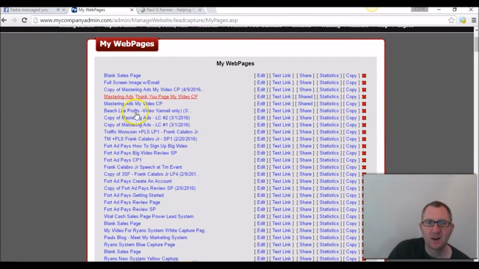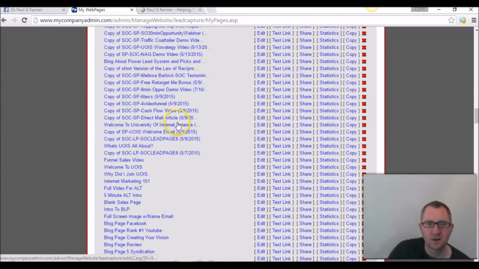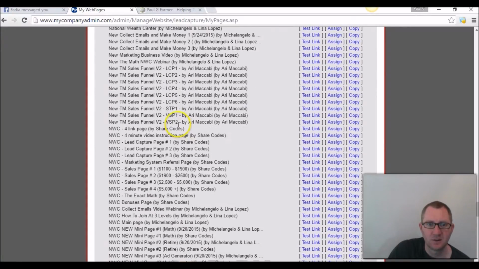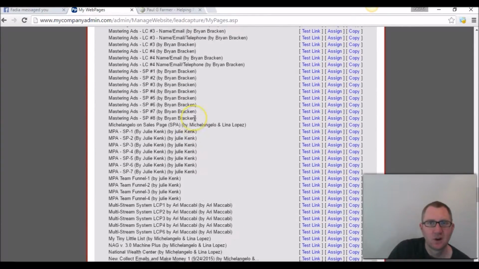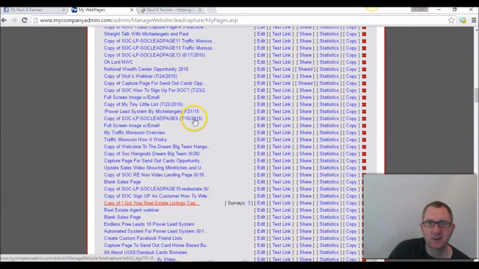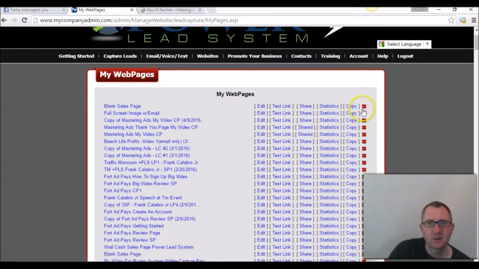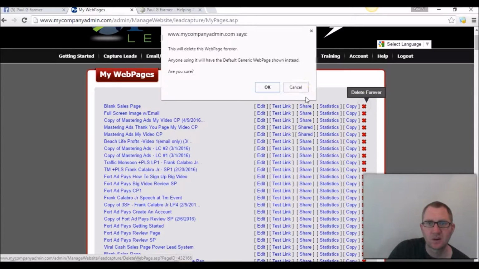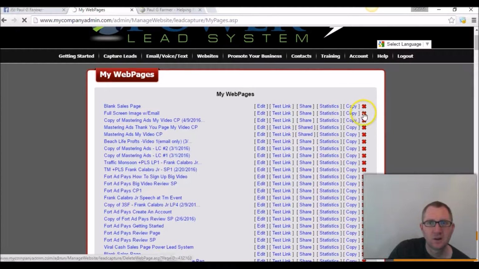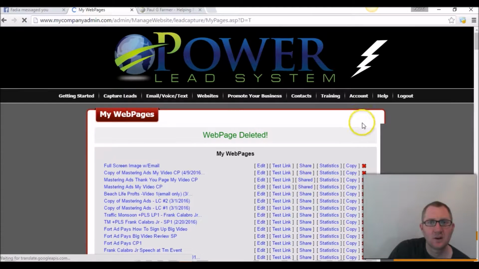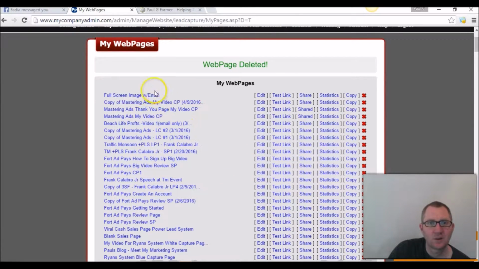As you can see, I have tons and tons of pages here, and funnels and these kinds of things. So what's so powerful about this is, let's say I create a page. This one is no good, so I'm going to get rid of that one. And I don't know what this one is.